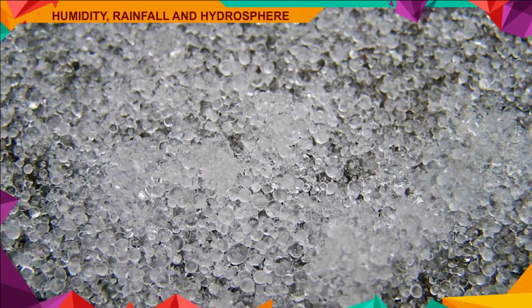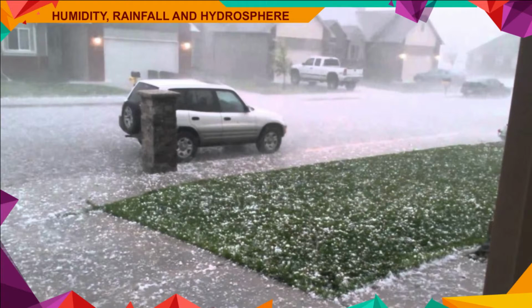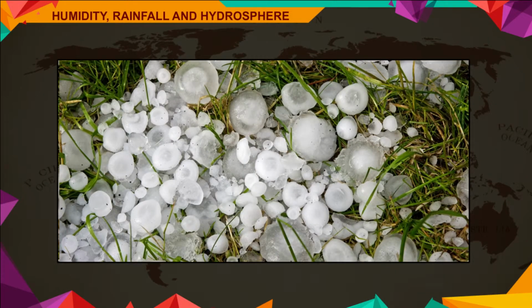Sleet. Frozen raindrops are called sleet. Hail. When fast-rising convectional currents carry water vapor to great heights, the water vapor freezes into hard pellets of ice that fall on the ground. This is called hail or hailstone.